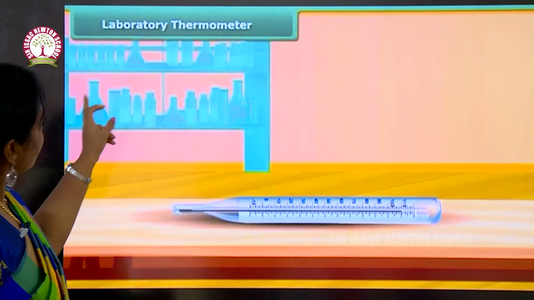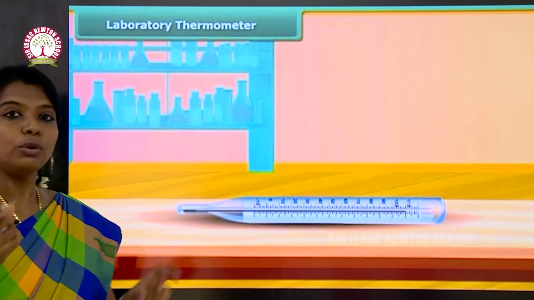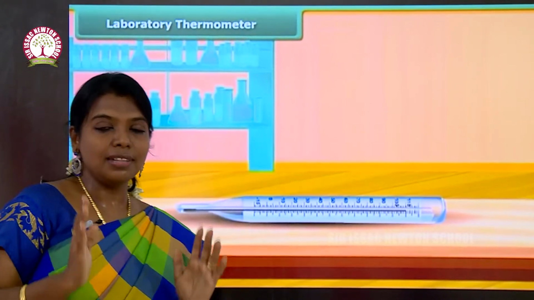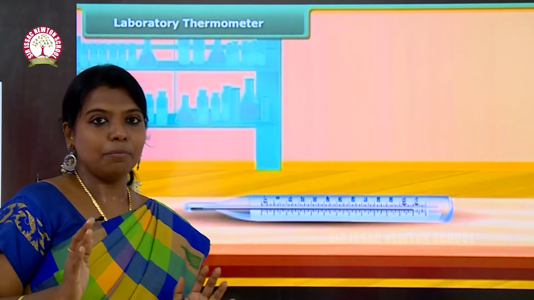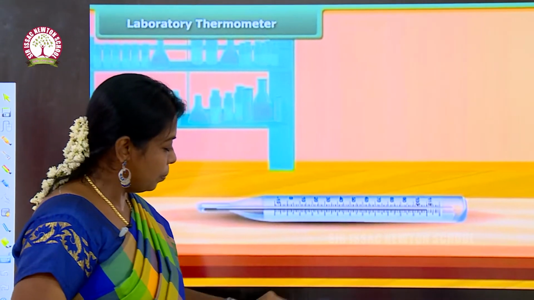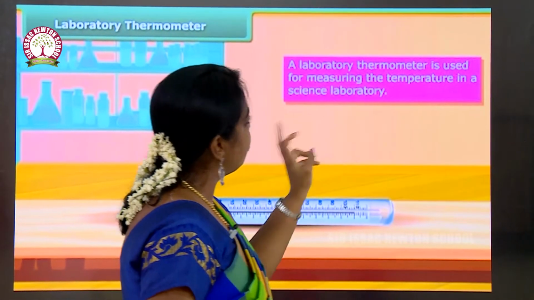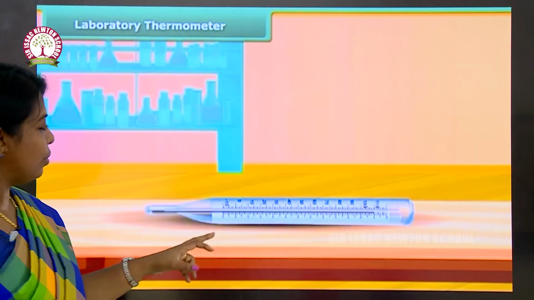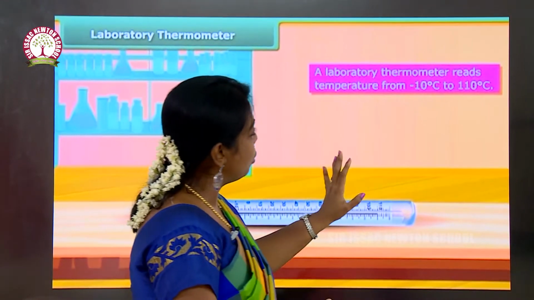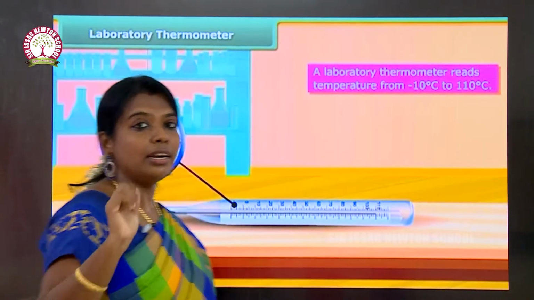Next, first we have seen the clinical thermometer or doctor's thermometer. Now we are going to see the laboratory thermometer. This laboratory thermometer is used in the lab, chemical lab, physical lab, whatever it is. It is used for measuring the temperature inside any science laboratory. Its range is between minus 10 degrees Celsius and 110 degrees Celsius.